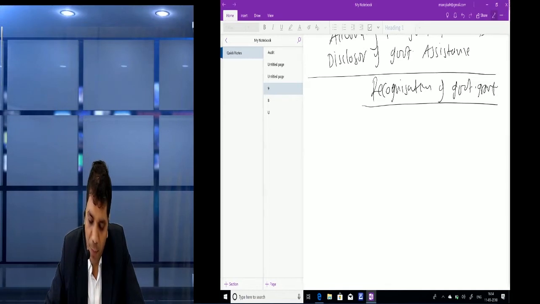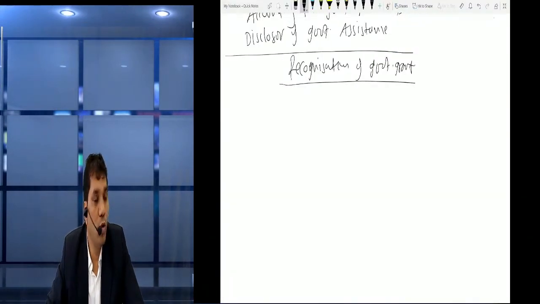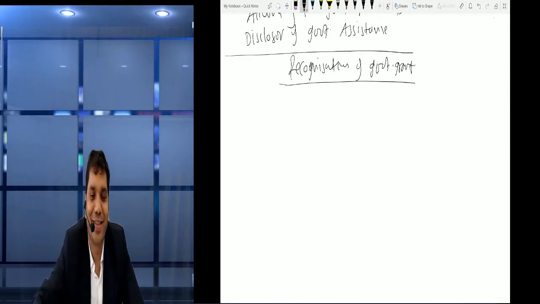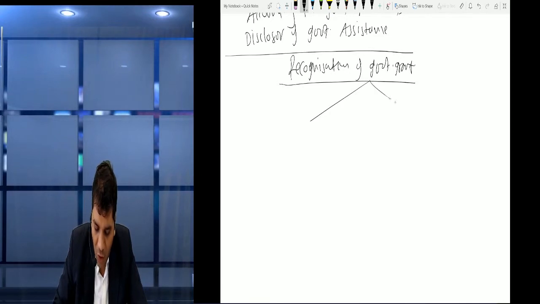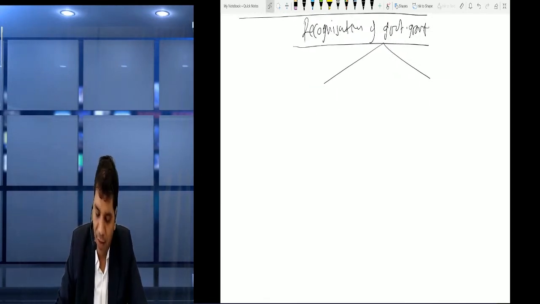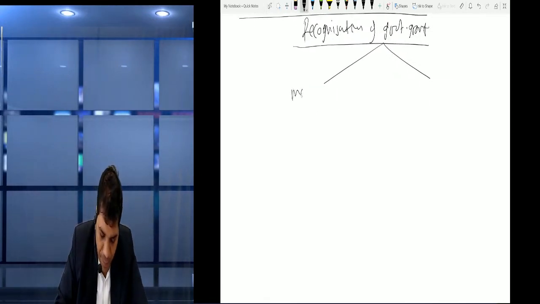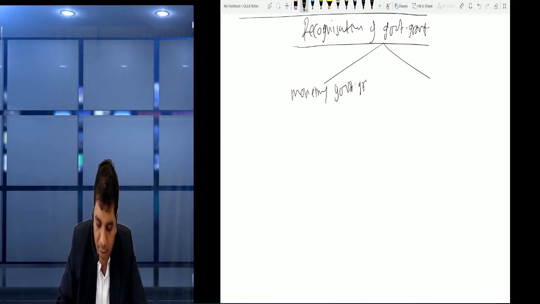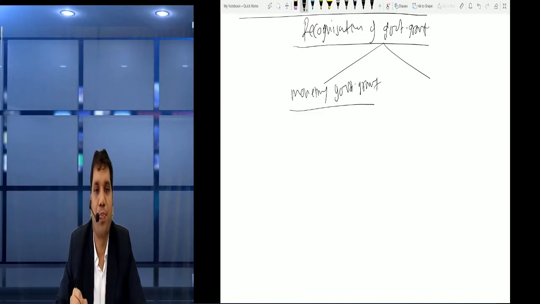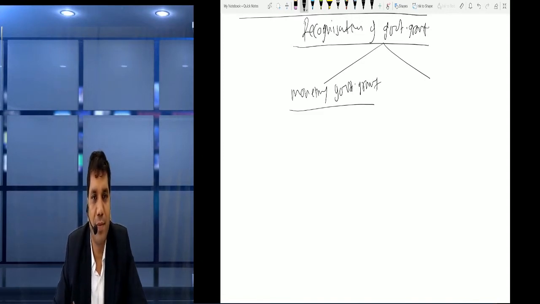Friends, for recognition purposes, we should know the types of government grant. So friends, we may have two types of government grant. One is monetary government grant, which we receive in cash or money, and second, you can say non-monetary government grant.